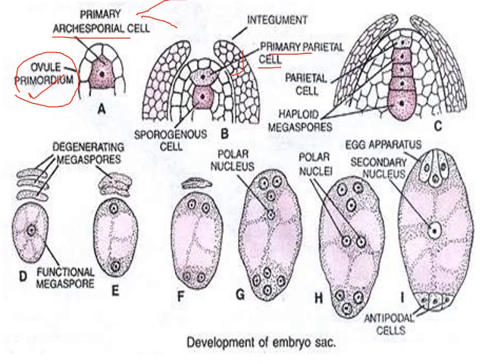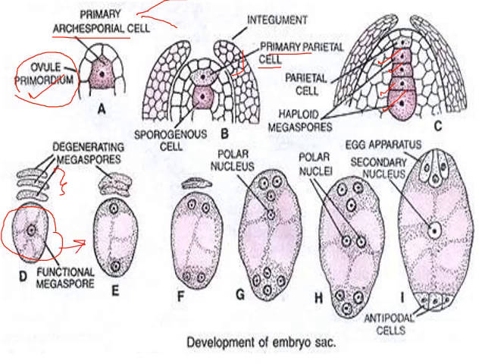The primary parietal cell will form several integuments and several structures of the ovule, and this will also lead to the formation of four haploid megaspores. These four haploid megaspores are 1, 2, 3 and 4. If you look at figure D, you will find three megaspores degenerating and only one remains functional.